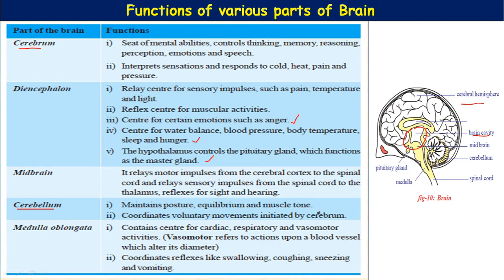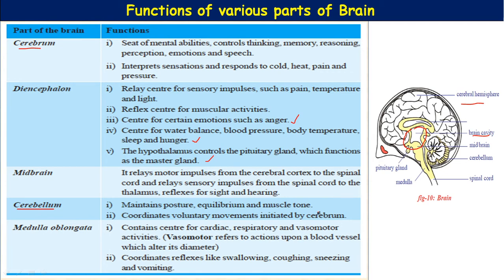Next, medulla oblongata. The medulla oblongata is the lower part of the brain located at the base of the skull. It is conical in outline and continues below with the spinal cord. It has white matter, opposite to the cerebrum and cerebellum, so it has outer white matter and inner grey matter. The roof of the medulla oblongata contains a choroid plexus where cerebrospinal fluid is formed.